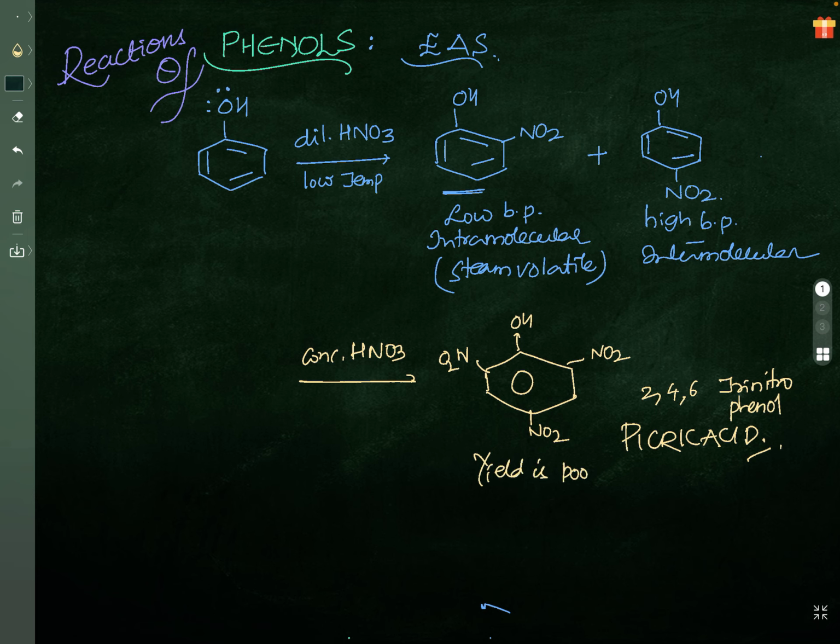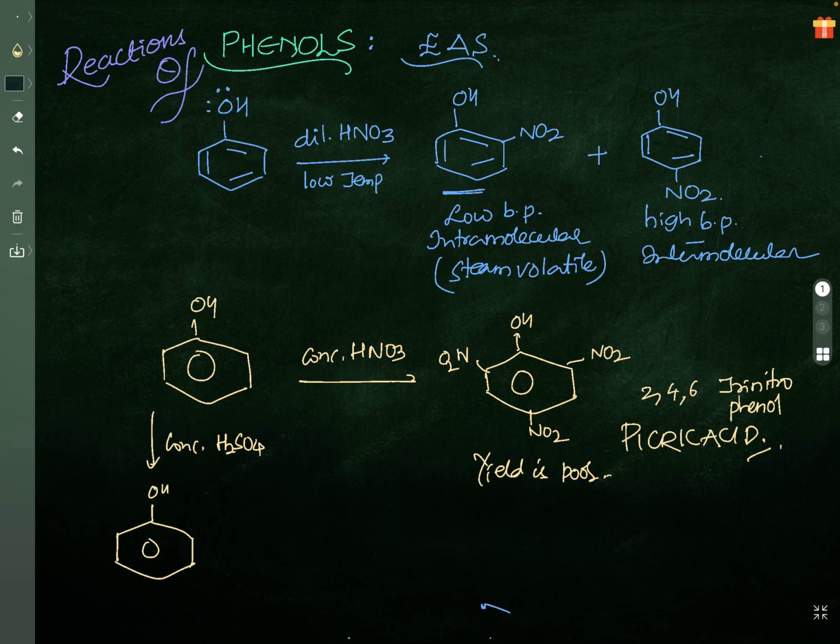So we'll go with one best method. First phenol is treated with, this is phenol. Phenol is first treated with concentrated H2SO4, which gives you OH group and two SO3H groups at ortho and para position. Concentrated sulfuric acid gives you phenol 2,4-disulfonic acid. This is 1, 2, 3, 4, phenol 2,4-disulfonic acid.